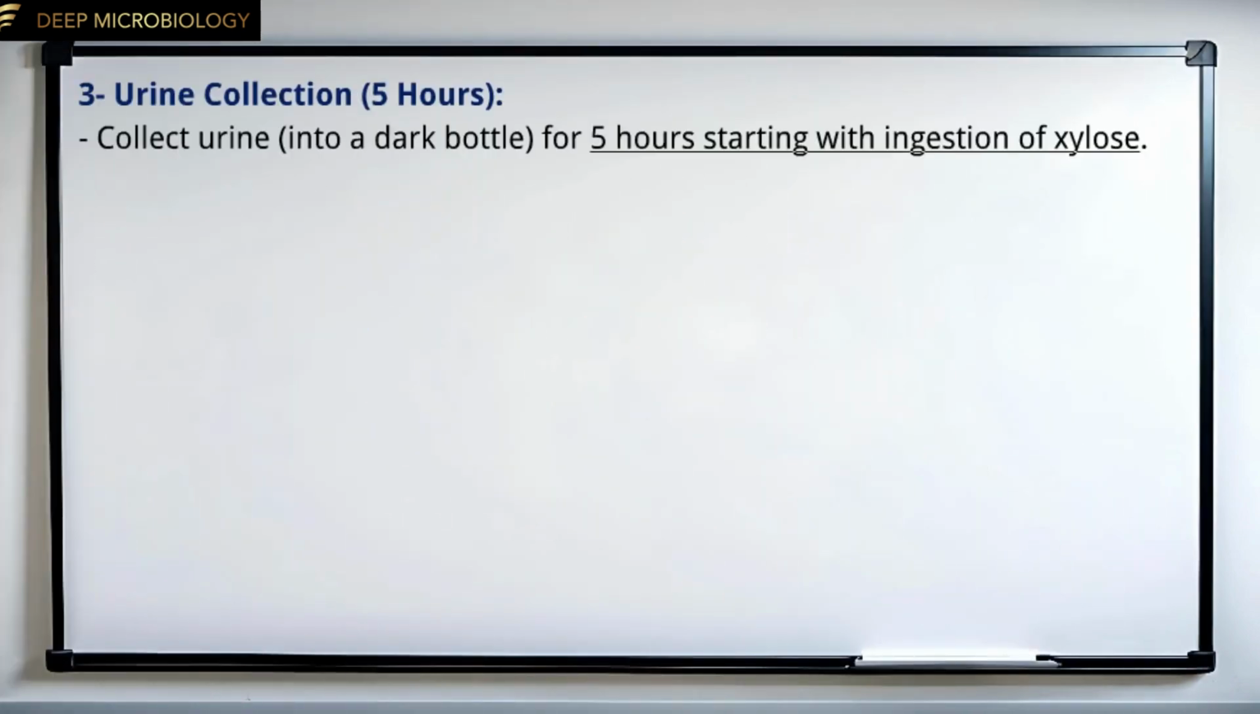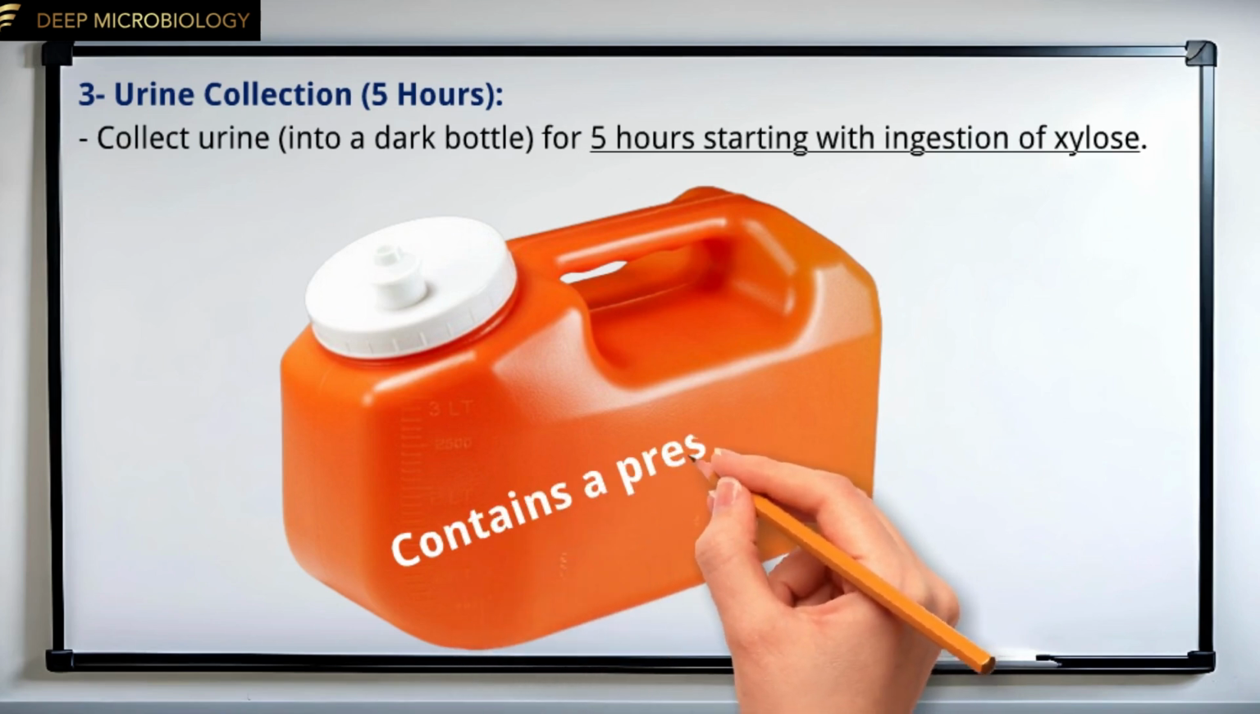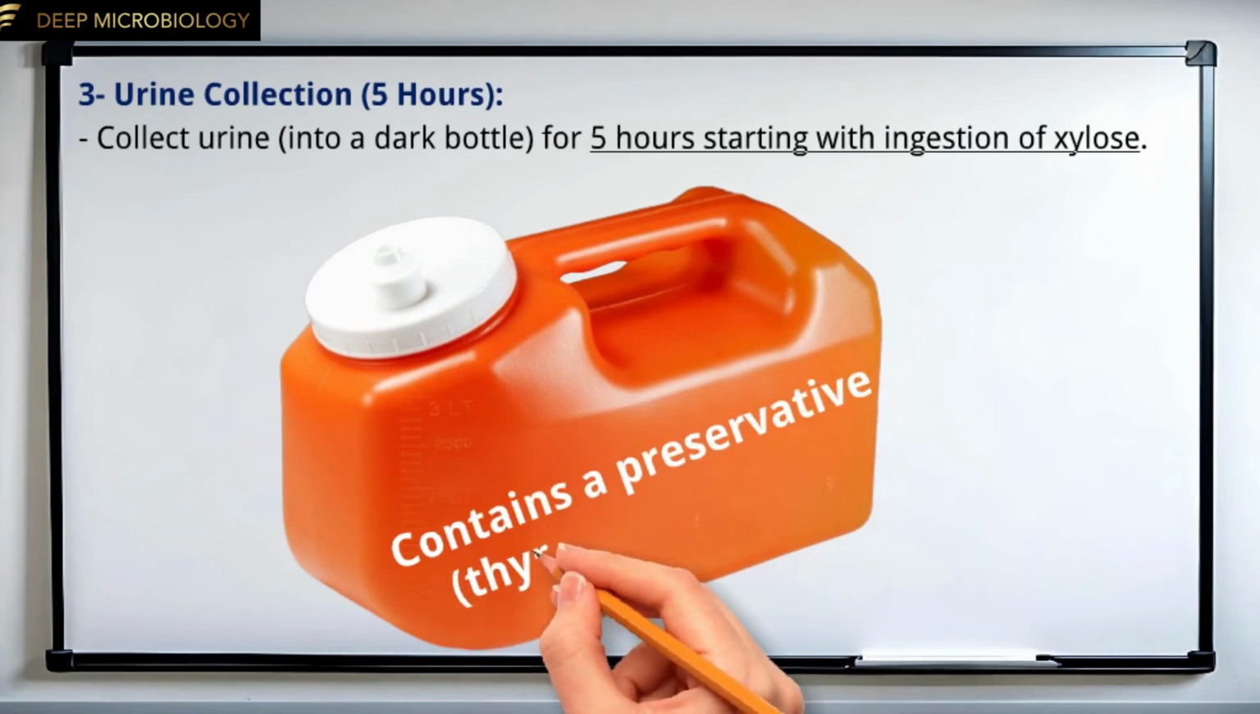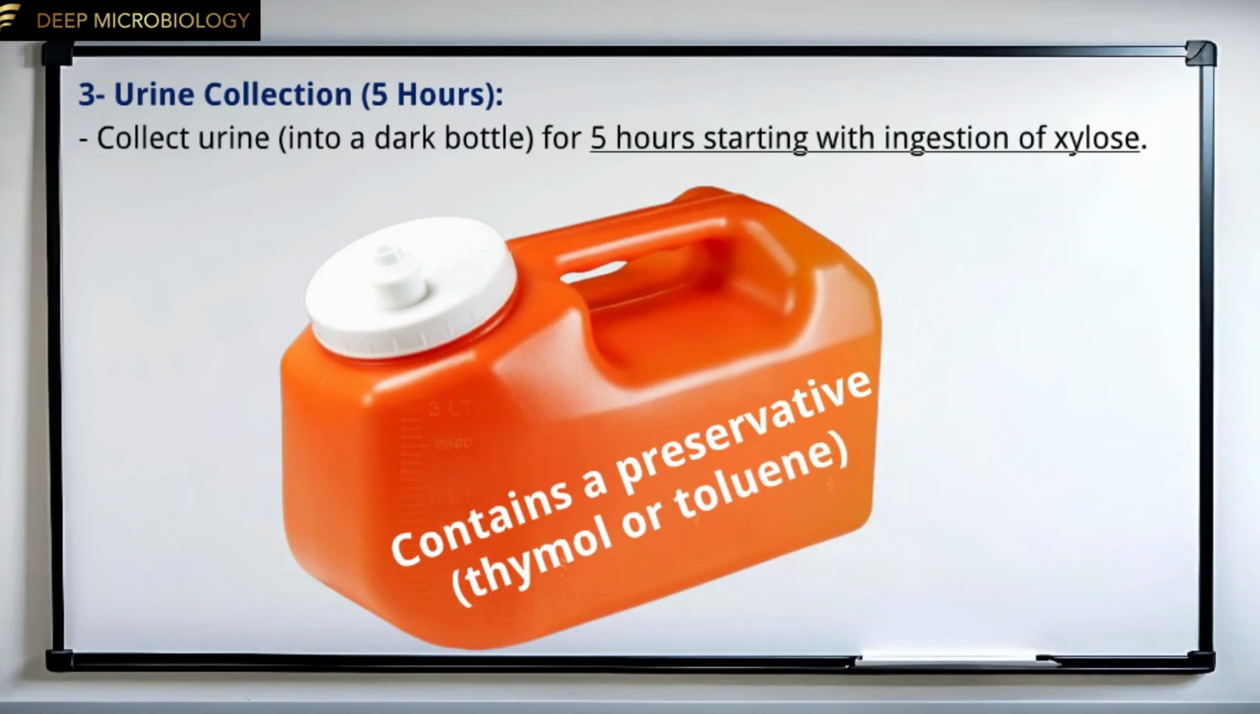3. Collect urine into a dark bottle for 5 hours starting with ingestion of xylose. The container must contain a preservative, such as thymol or toluene, to prevent sugar breakdown by bacteria. Store the container as instructed, usually in a cool place or refrigerated if required.